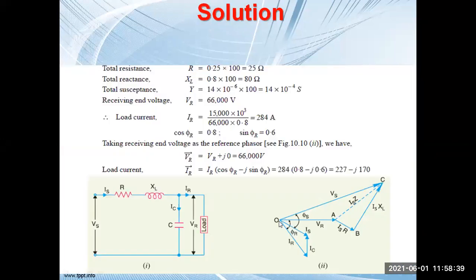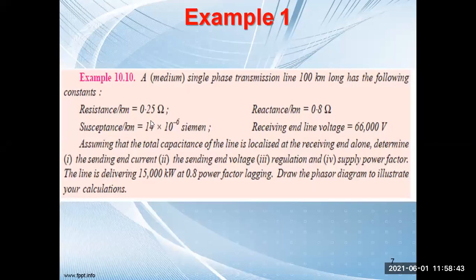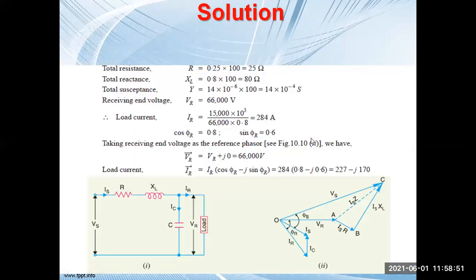Now, first it is given, that is total resistance. So we need to calculate the total value, because these values are per kilometer values. These are all given per kilometer, but your line length is 100 kilometers. So you are supposed to calculate the total value of the parameter. That is, resistance will be 0.25 into 100, because the line length is 100. So it is 25 ohm.